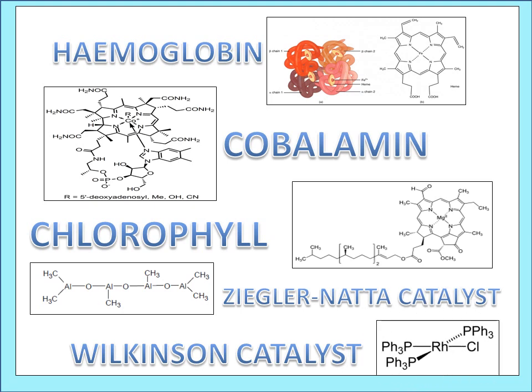What is the importance of learning this coordination compounds lesson? Coordination compounds play a vital role in biological functions and also in the chemical industry. For example, hemoglobin, the oxygen transporter of humans, is a coordination compound of iron, and cobalamin, an essential vitamin, is a coordination compound of cobalt.